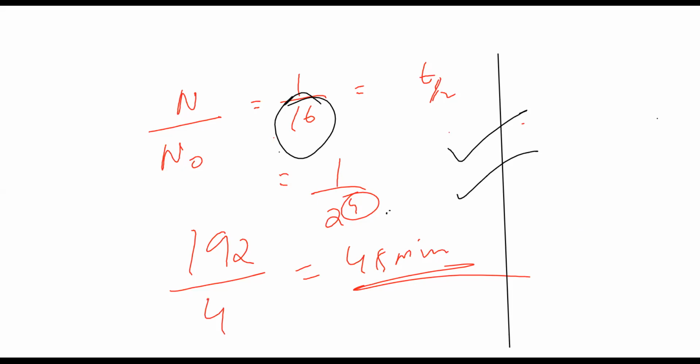Please copy down this thing. Question number 10, 48 minutes. So if you're doing the second method, this particular one which I did, we may get some silly calculation errors, but that is not acceptable in our entrance. Entrance answers are important, whatever may be the steps. If you're able to get the correct answer, that is very important.